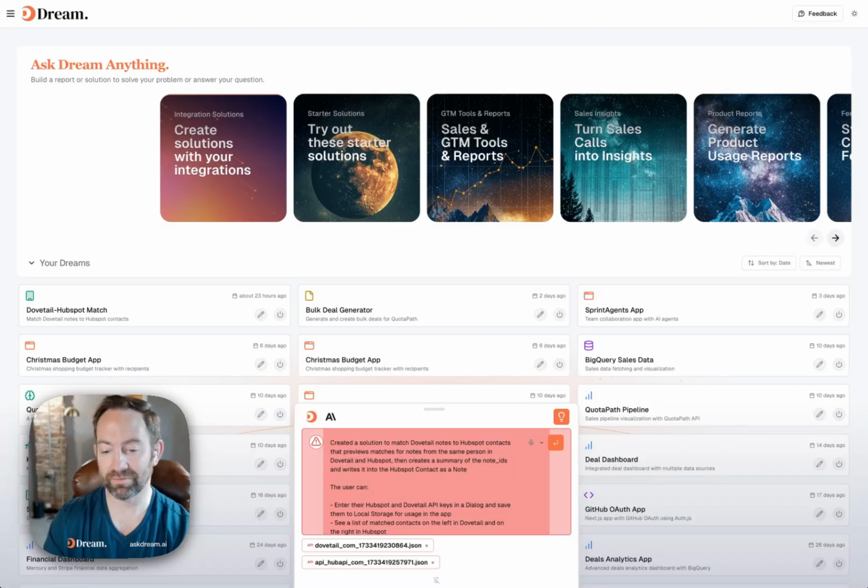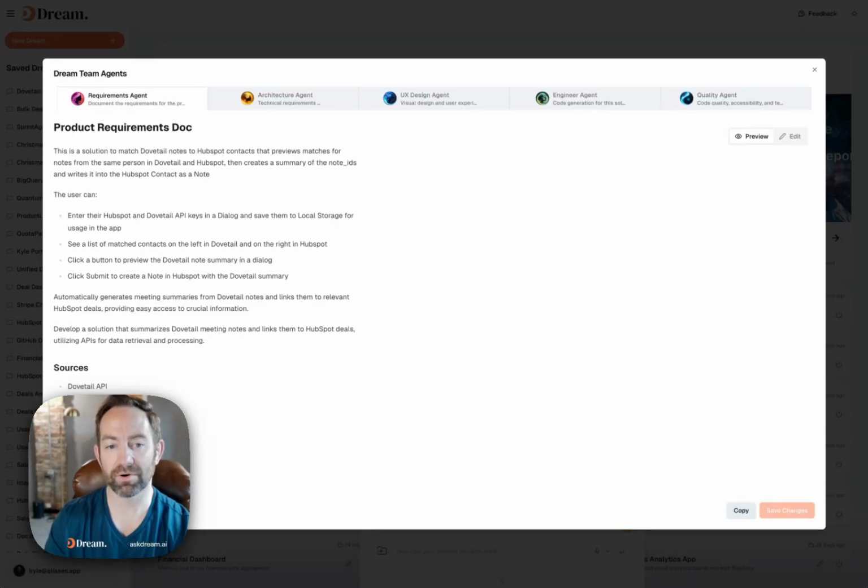So instead of having to figure out how to do this prompt and all the right requirements, in the very near future, I'm going to open a new version of Dream that we're working on. We're building Dream Team agents, and this is going to be a whole software product team for you that's going to put together all the requirements for this document so you get a much higher result from the AI building the app and way fewer bugs, way better UX all across the board.